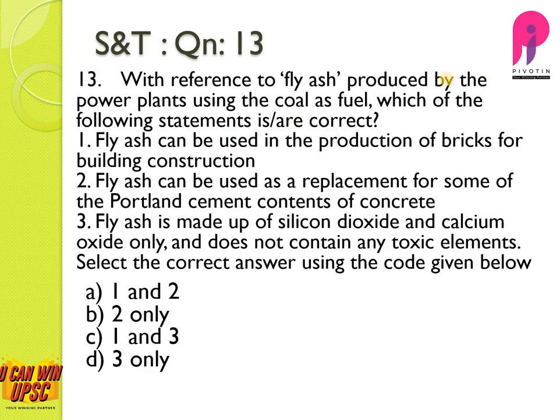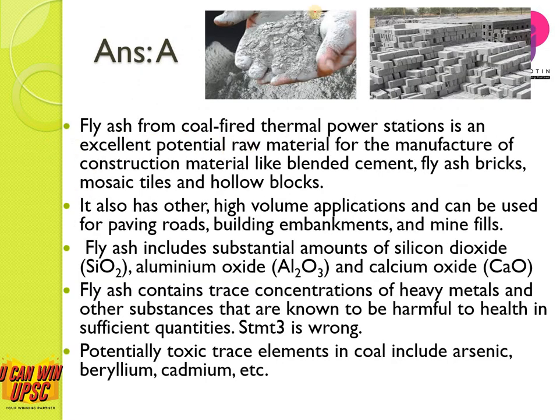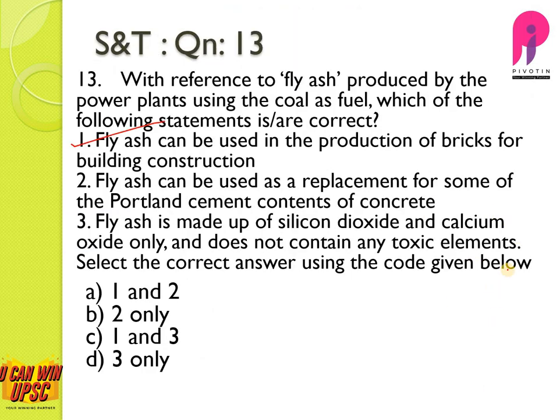Question number 13. With reference to fly ash, which is a byproduct in thermal power plants which use coal as fuel, which of the following statements are correct? Fly ash can be used in the production of bricks for building construction. Yes, this is correct. You can see these are the bricks made out of fly ash. Fly ash can be used as a replacement for some of the Portland cement contents of concrete. Yes, this is also correct.